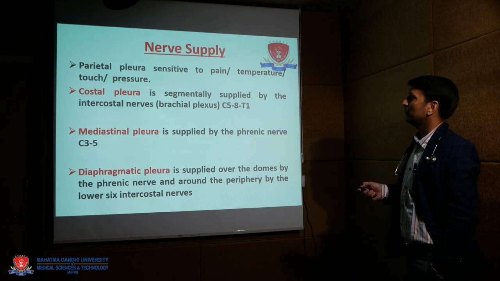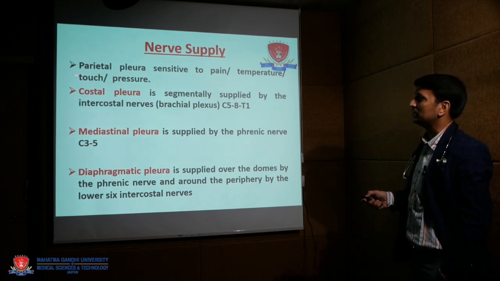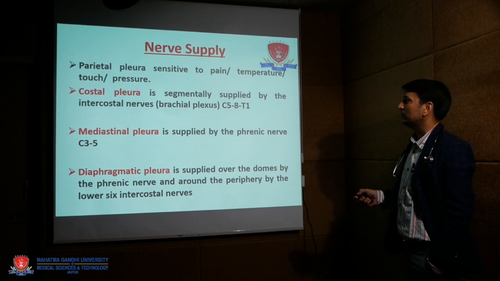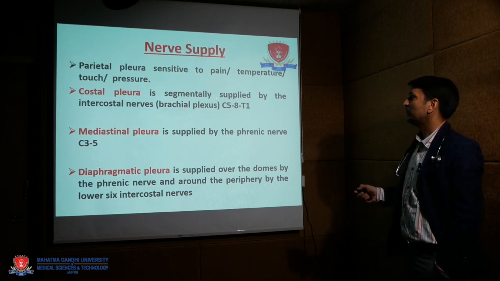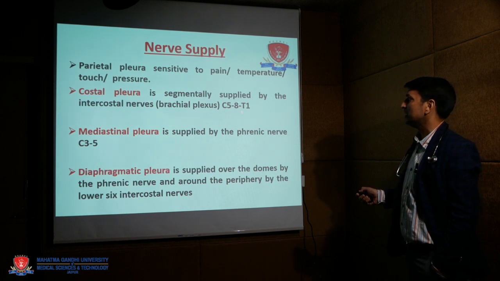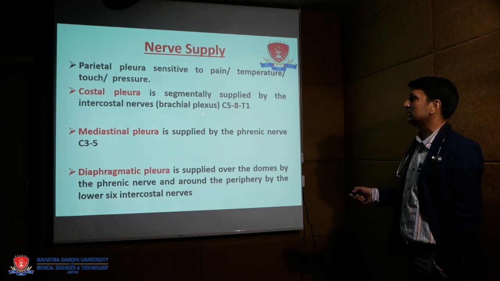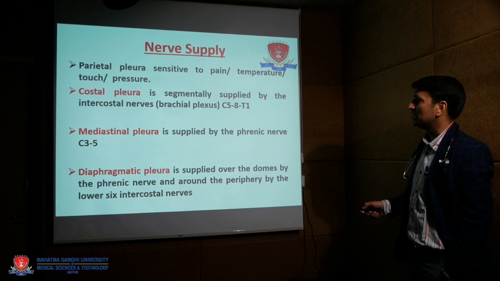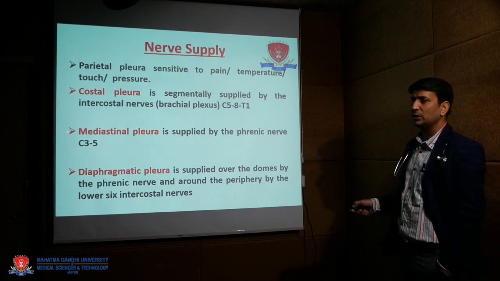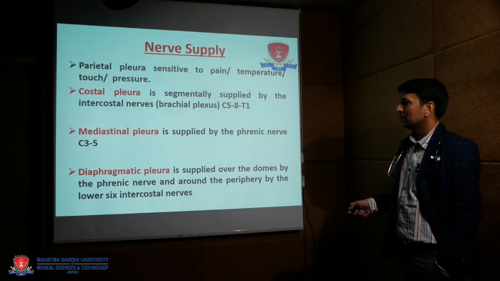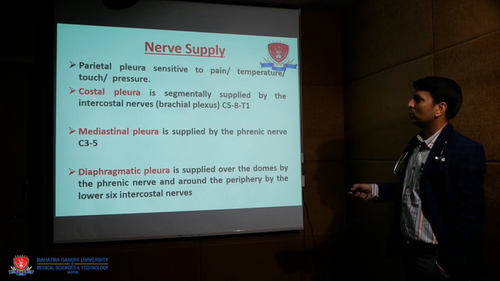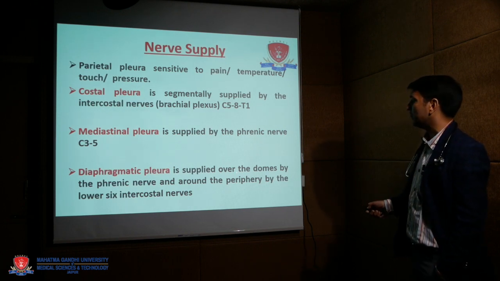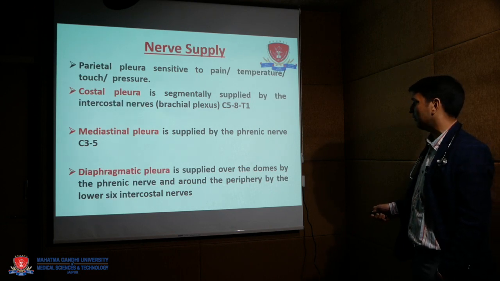Now, the nerve supply of the parietal and visceral pleura. Parietal pleura is sensitive to pain, temperature, touch and pressure. Costal pleura is segmentally supplied by the intercostal nerves. Mediastinal pleura is supplied by the phrenic nerve, C3 to C5. There are three parts of the parietal pleura: costal, overlying the rib cage, mediastinal, and diaphragmatic, which is supplied over the domes by the phrenic nerve and around the periphery by the intercostal nerves.